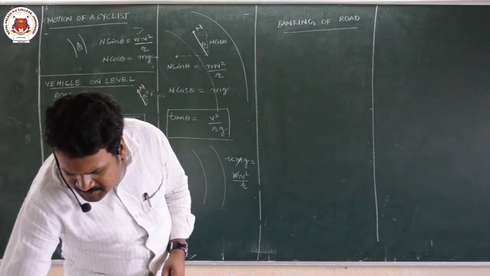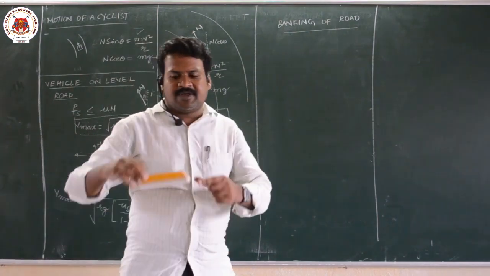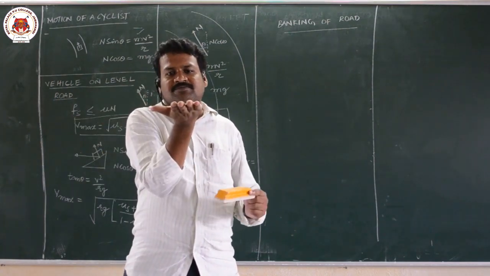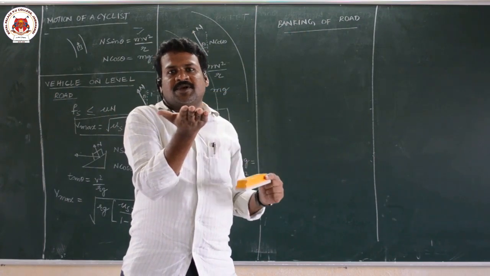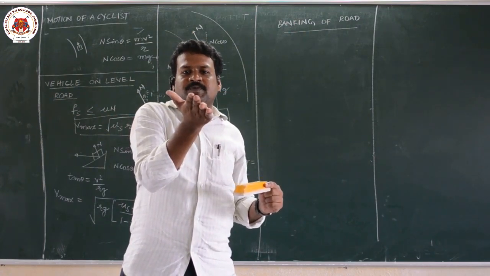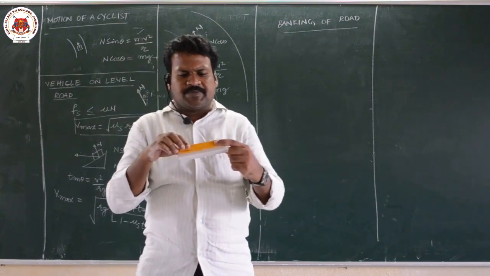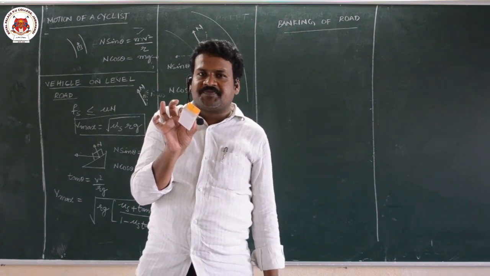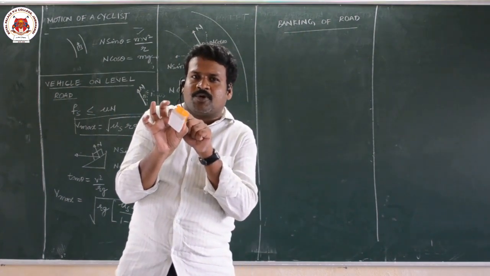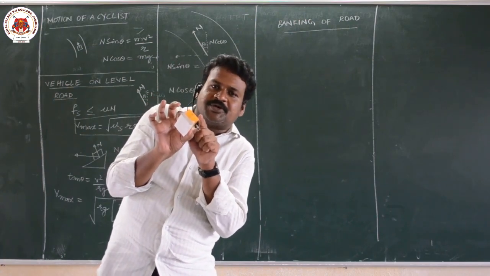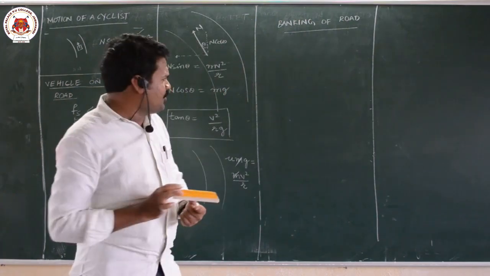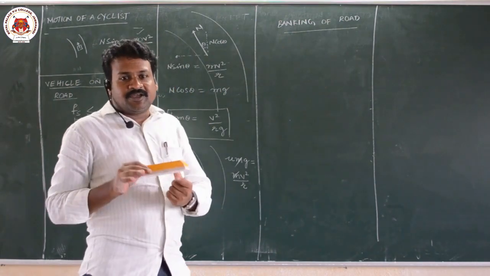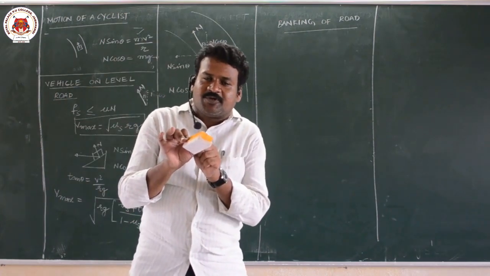What is banking of roads? If you want to understand clearly, let us assume this is the road, assume my hand as road. So this is road, you are moving like this. The outer edge is raised like this. When I raise the outer edge, you are bending more towards the center. It is similar to the cyclist bending. Here the cyclist is moving, he is bending. But here the construction itself is such that you are taking the bend like this.